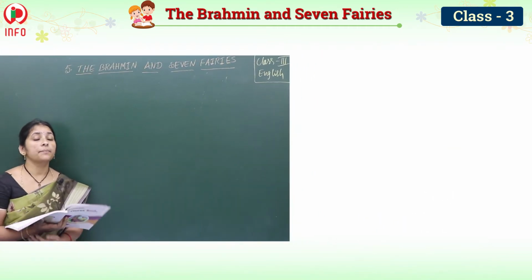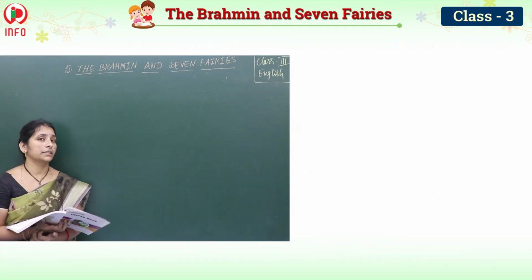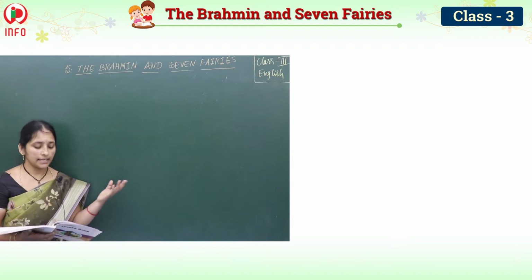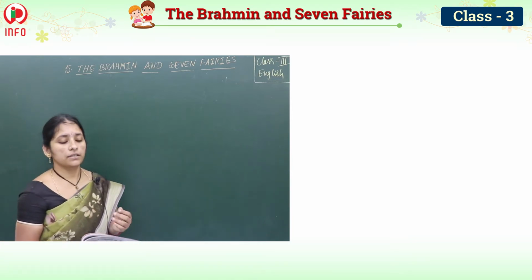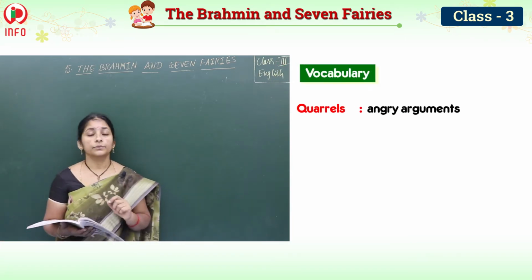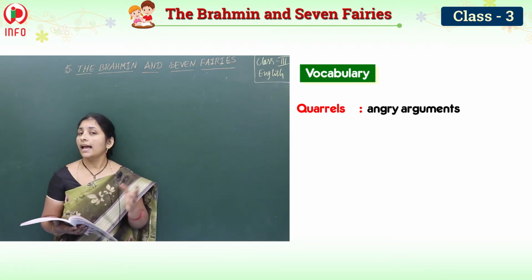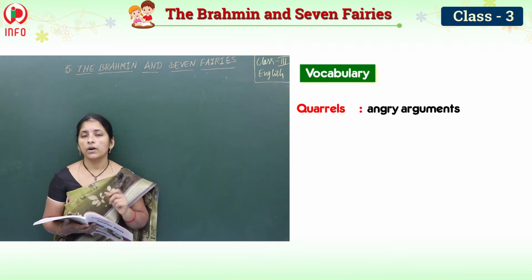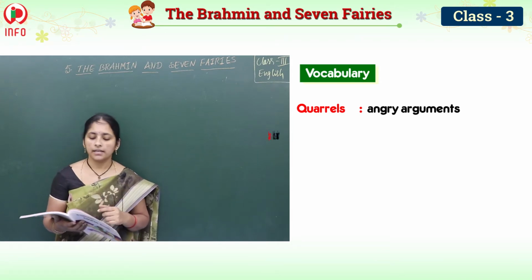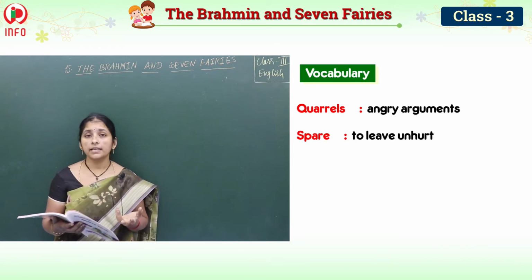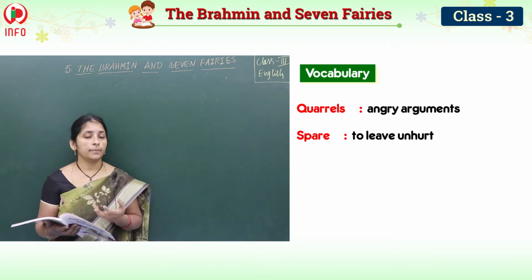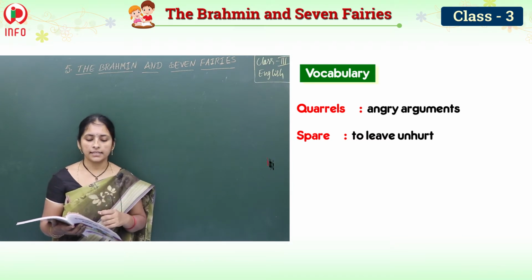Already we have learned the meanings of the difficult words. So once again I am telling, see the meanings of the words. What are those? Quarrels. Quarrels means what? I told you already. Quarrels means angry arguments. Spare means to leave unhurt.